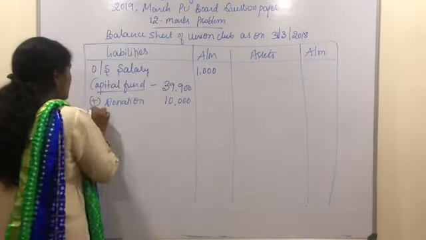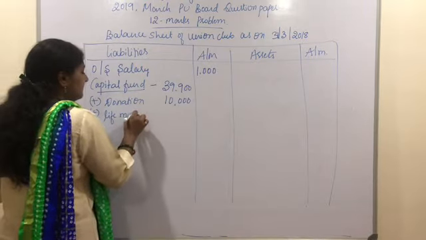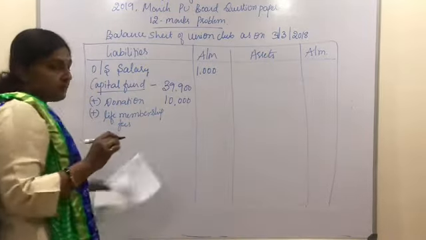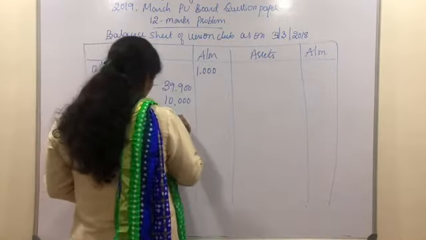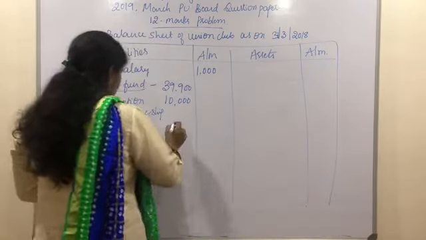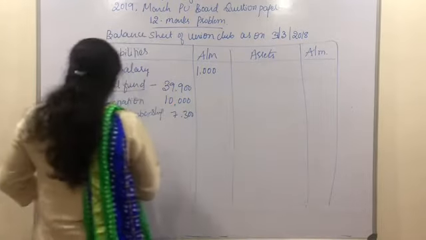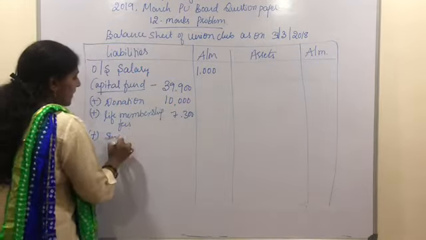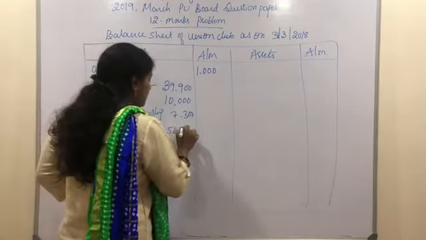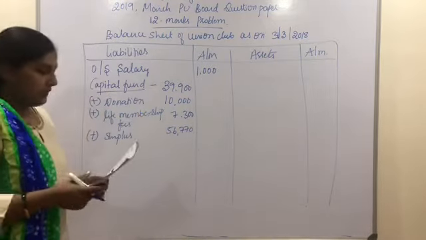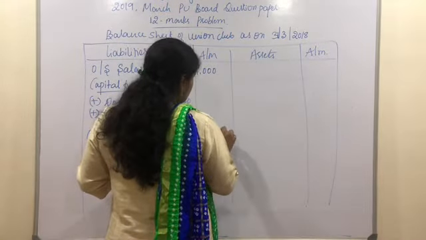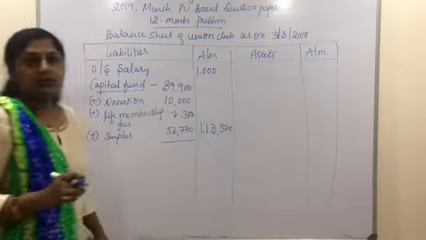And then we have the life membership fees. Let us add even the balance of life membership fees here. The balance is 7,300, and then we need to add the surplus, which we have calculated in the income and expenditure account. So the balance of surplus is 56,770. So if we add all these balances to the outer column, we get 1,13,370 as the balance of capital fund.